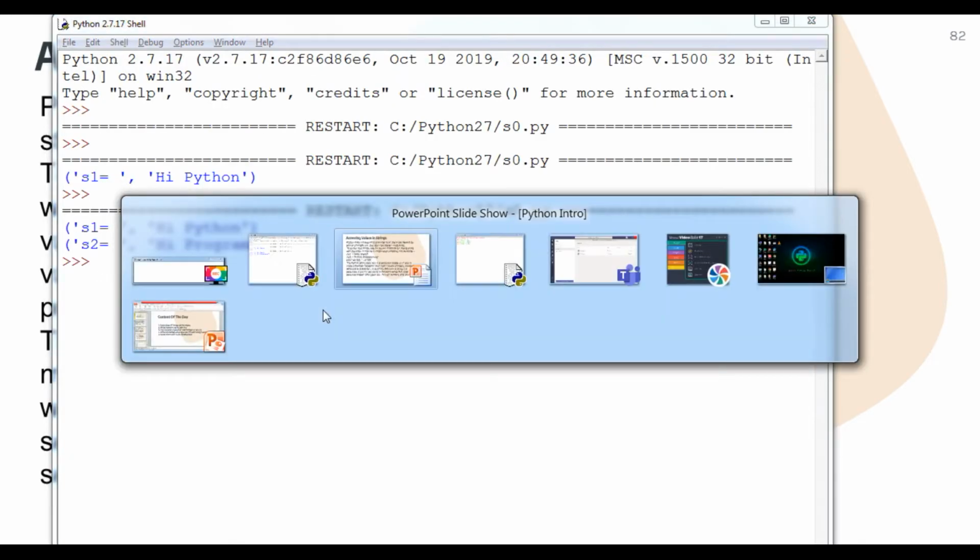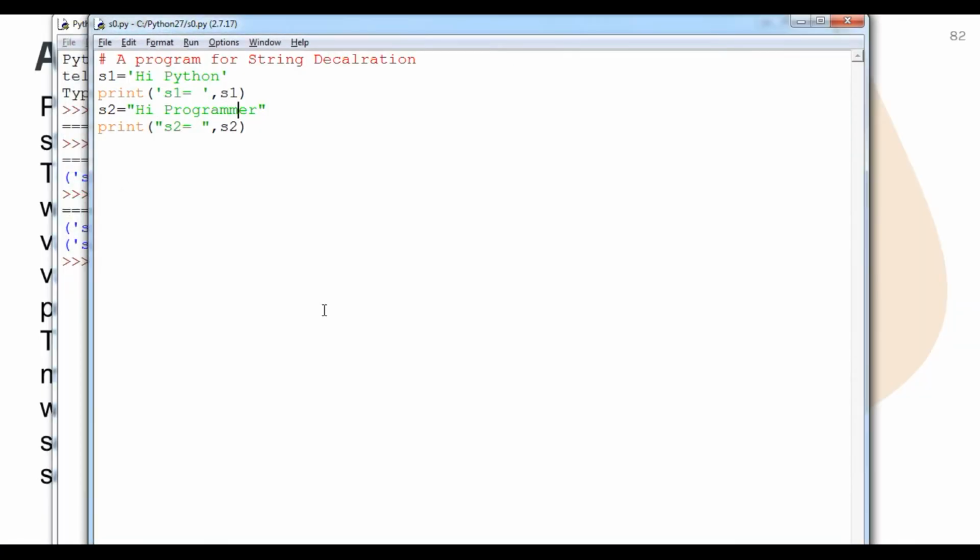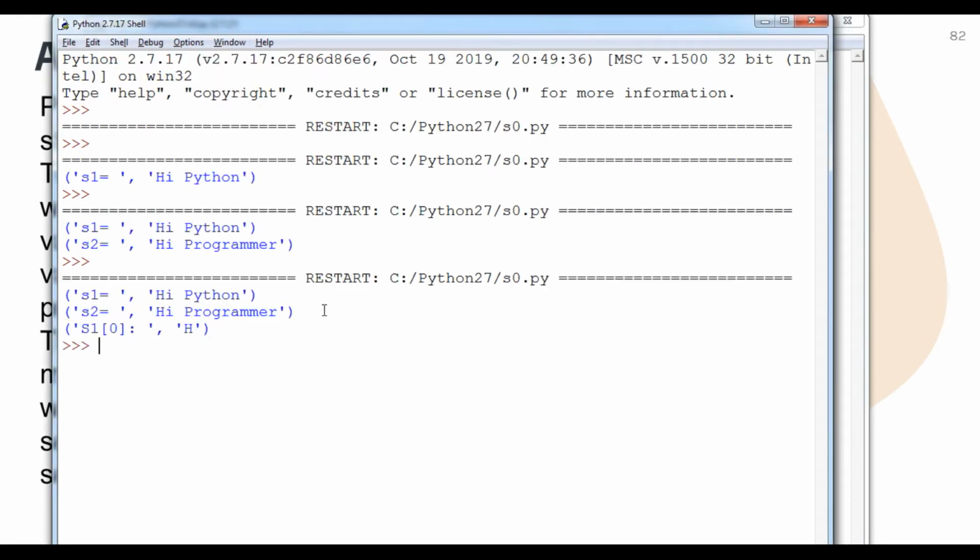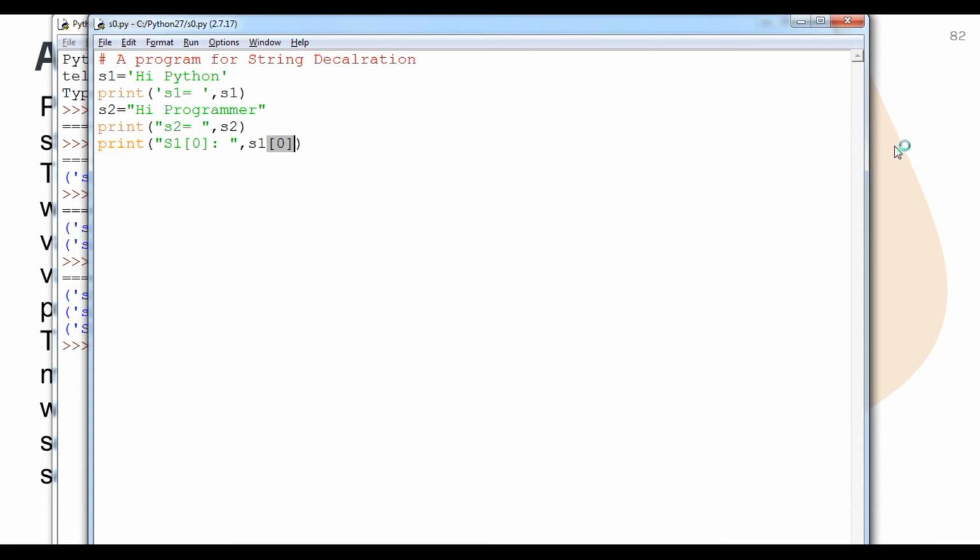So let's say we are going to just do the practice in our programming, student. What we are going to do is simply print s1 of the 0th element. So what will the output be, student? I am going to take it here, s1 of 0th element, and then run it. Now you can see only h is printed because h is index base 0.